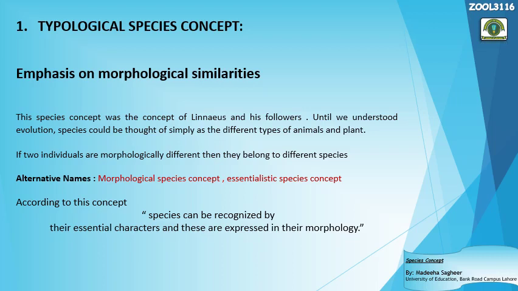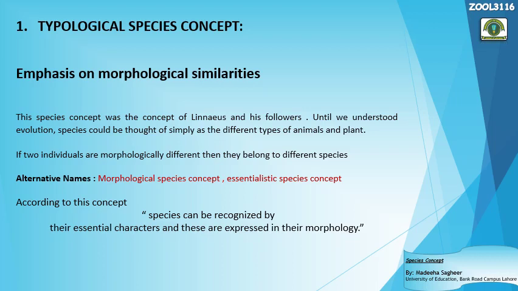It emphasizes the concept that species are groups of organisms, or different types of animals and plants, that have been grouped on the basis of their morphological similarities, how much they have similar characters, how much they apparently look similar.